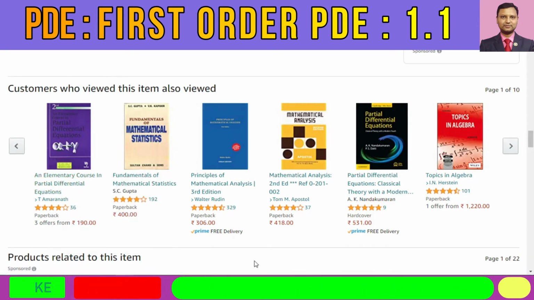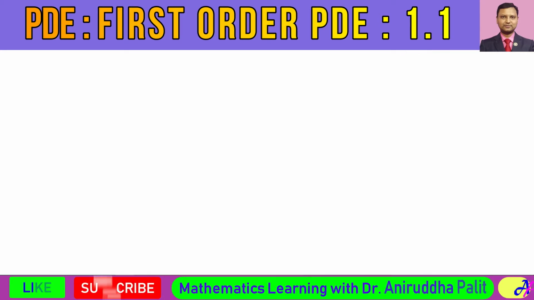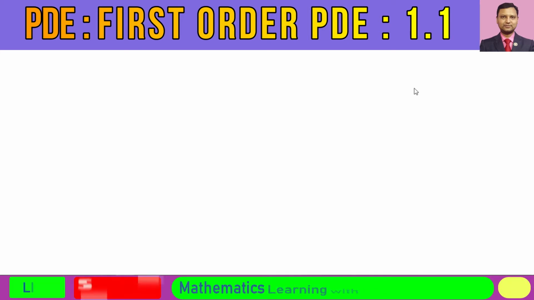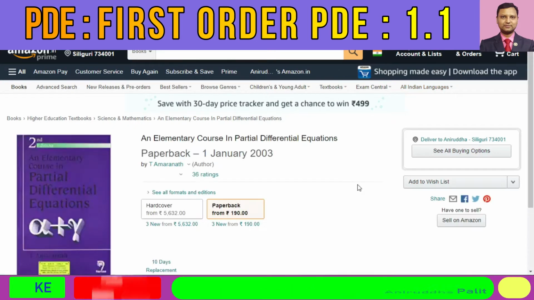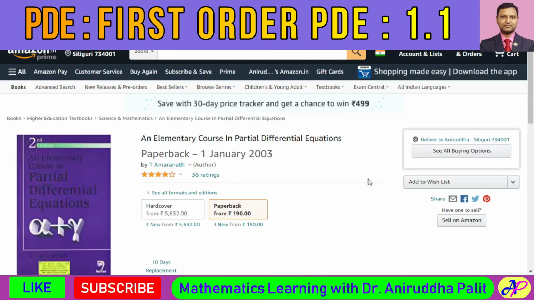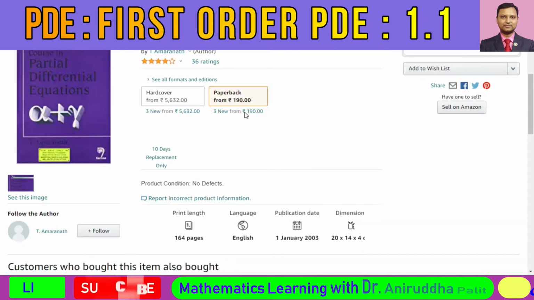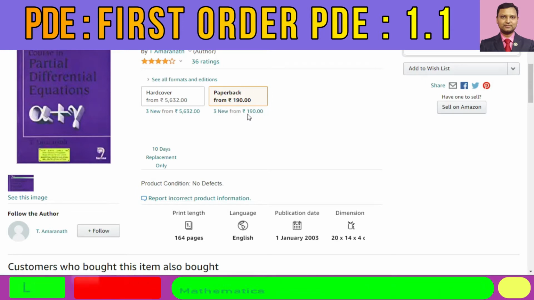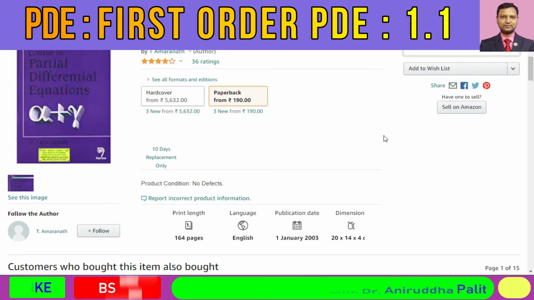This is a very concise book. I don't know whether it would be possible to read out this book for you. Anyway, more or less the book is easy, but very concise. Everything is written in a very short manner. Partial Differential Equation. If you want to buy, please buy the paperback, because the hardcover is very costly.